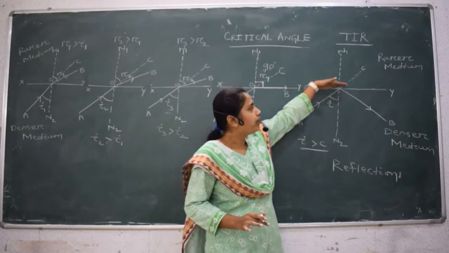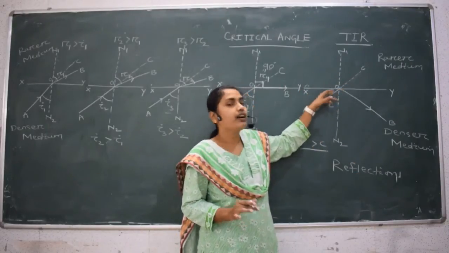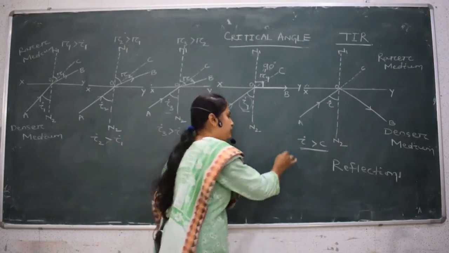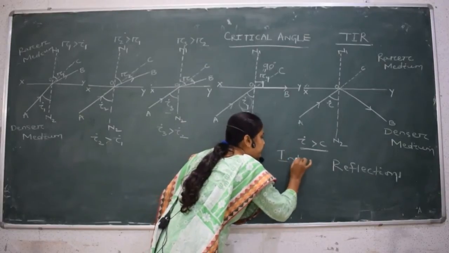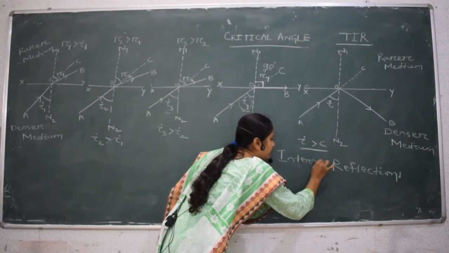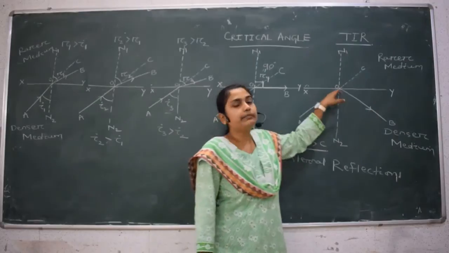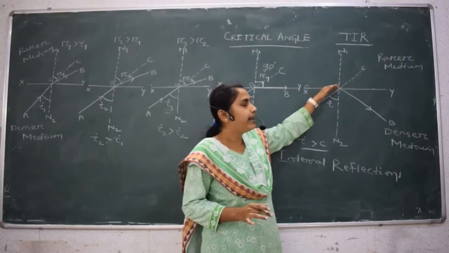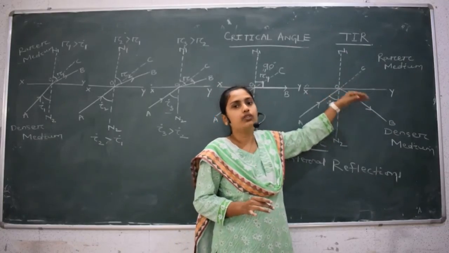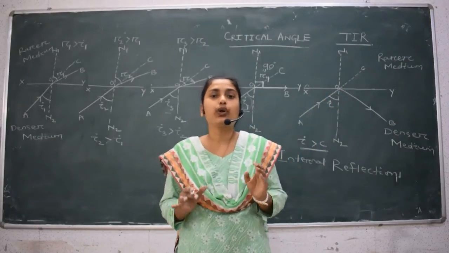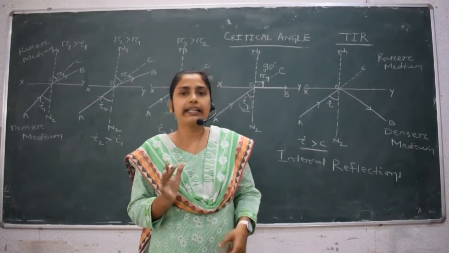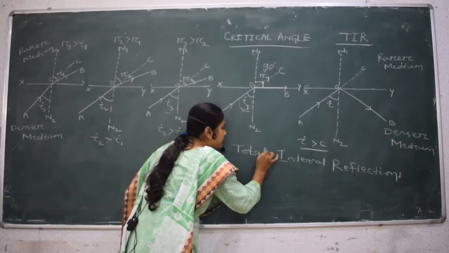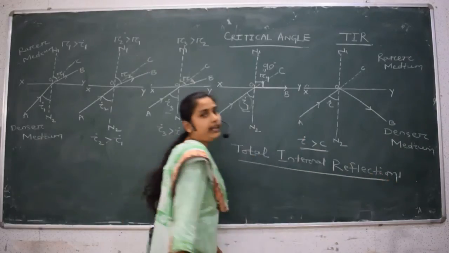See, there is no mirror here for the reflection of light. So it is internally reflected, which is why we use the word internal. Since no mirror is used to reflect light, 100% of the light is reflected without absorption. So the light is totally reflected, which is why we use the word total, and the whole phenomenon is called total internal reflection.